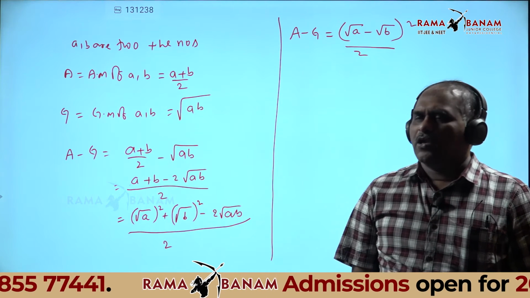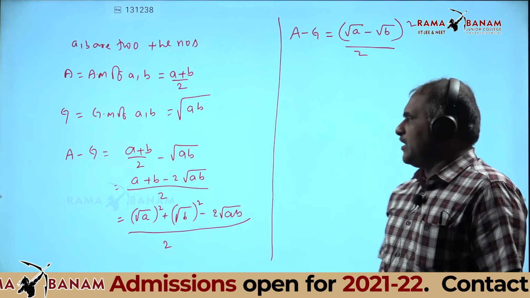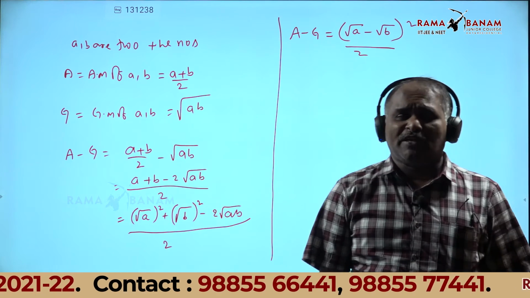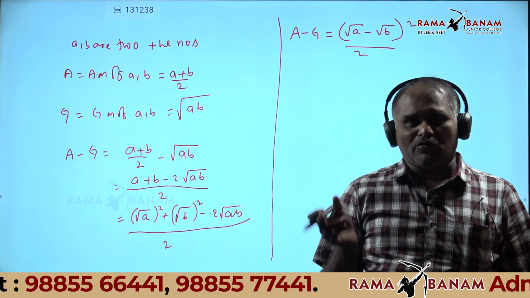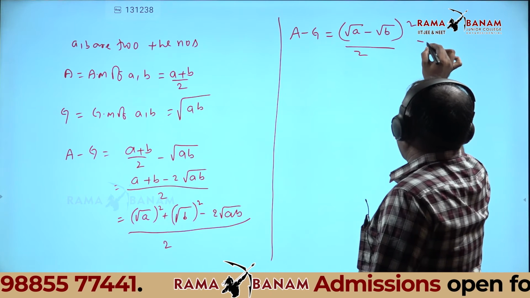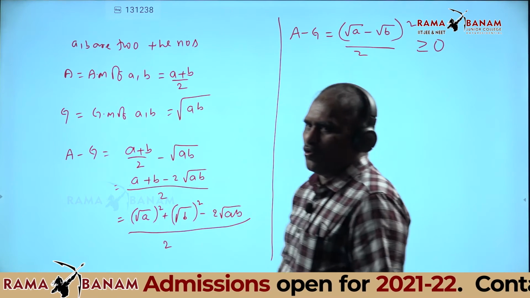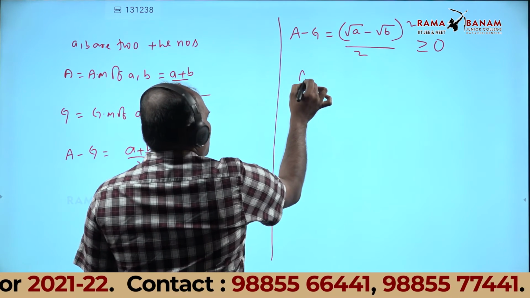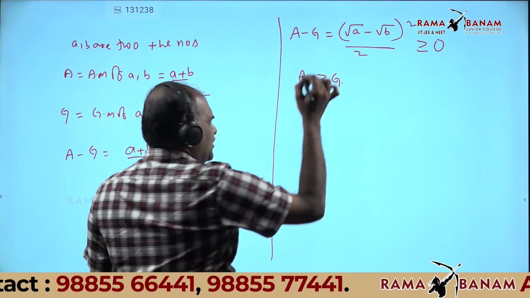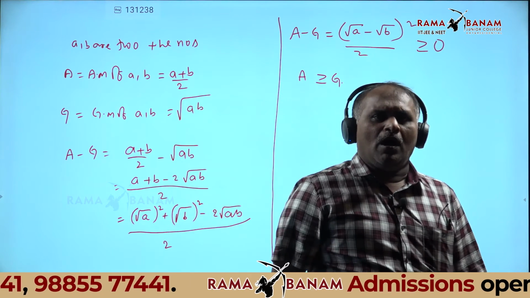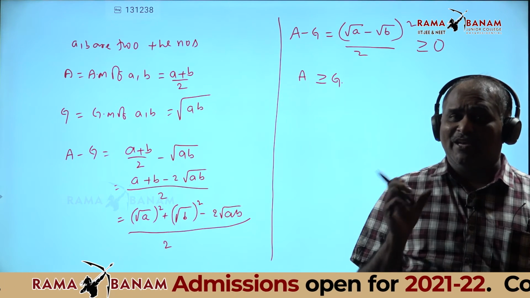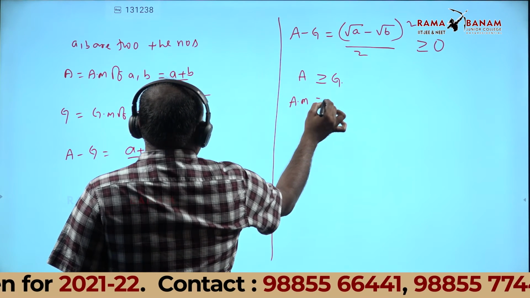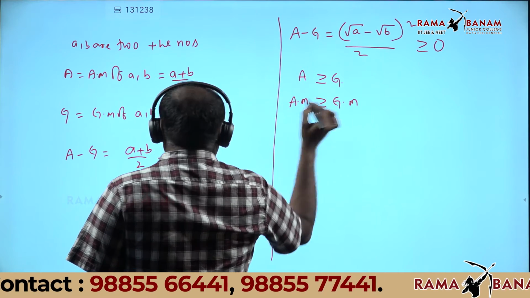Observe here, A minus G is a perfect square. A perfect square is always positive, and it can also be equal to 0. That's why it is greater than or equal to 0. Therefore, A minus G is always greater than or equal to 0, so A is greater than or equal to G. Always AM is greater than or equal to GM.